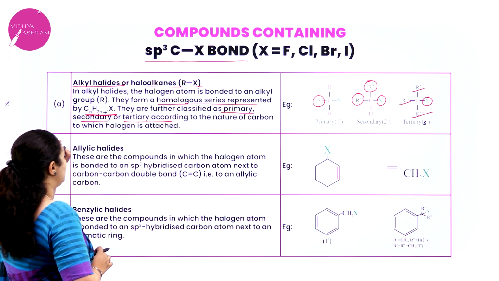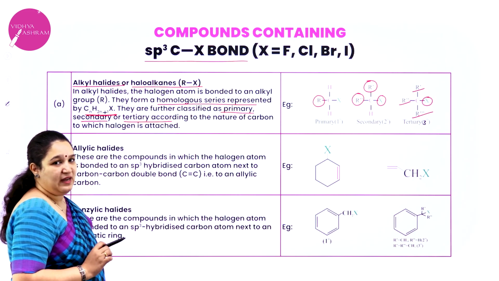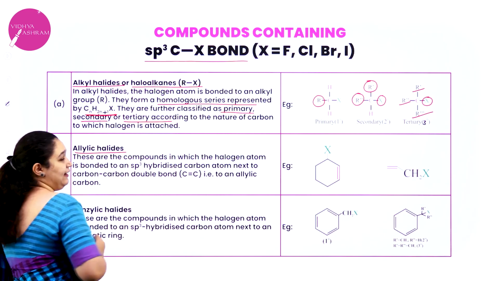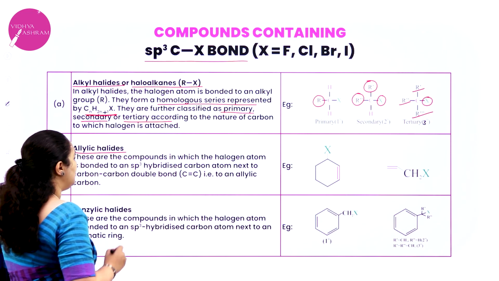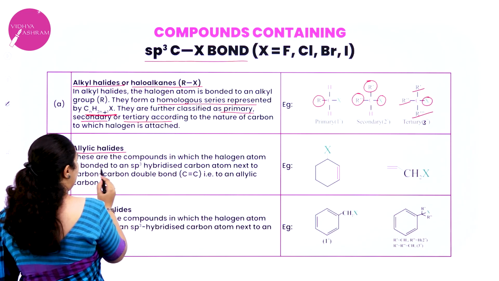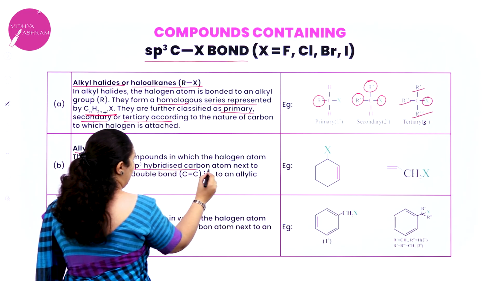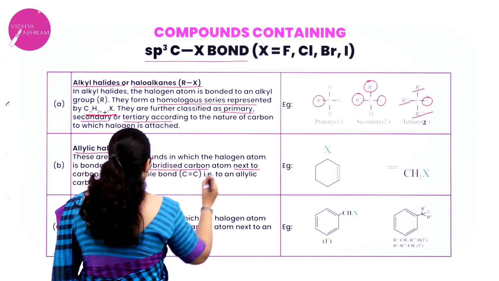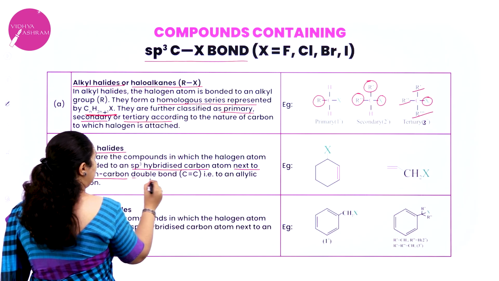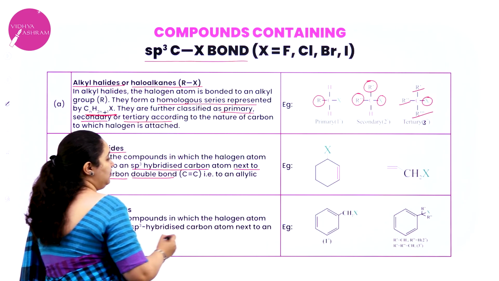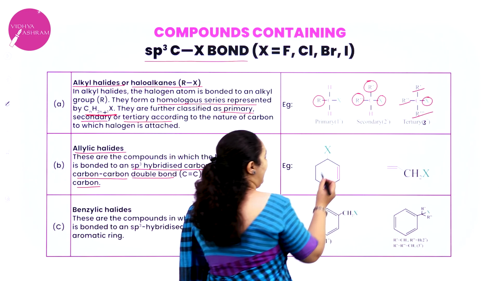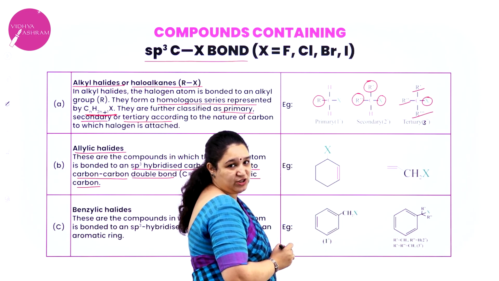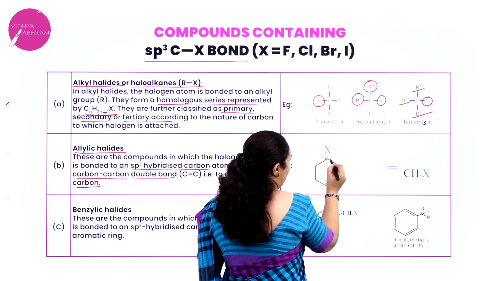So I hope you have understood what you mean by alkyl halide. Next one, allylic halide. What do you mean by allylic halide? These are compounds in which the halogen atom is bonded to an sp3 hybridized carbon atom next to a carbon-carbon double bond, or to an allylic carbon. See here, in this particular structure you observe, here there is a carbon atom,